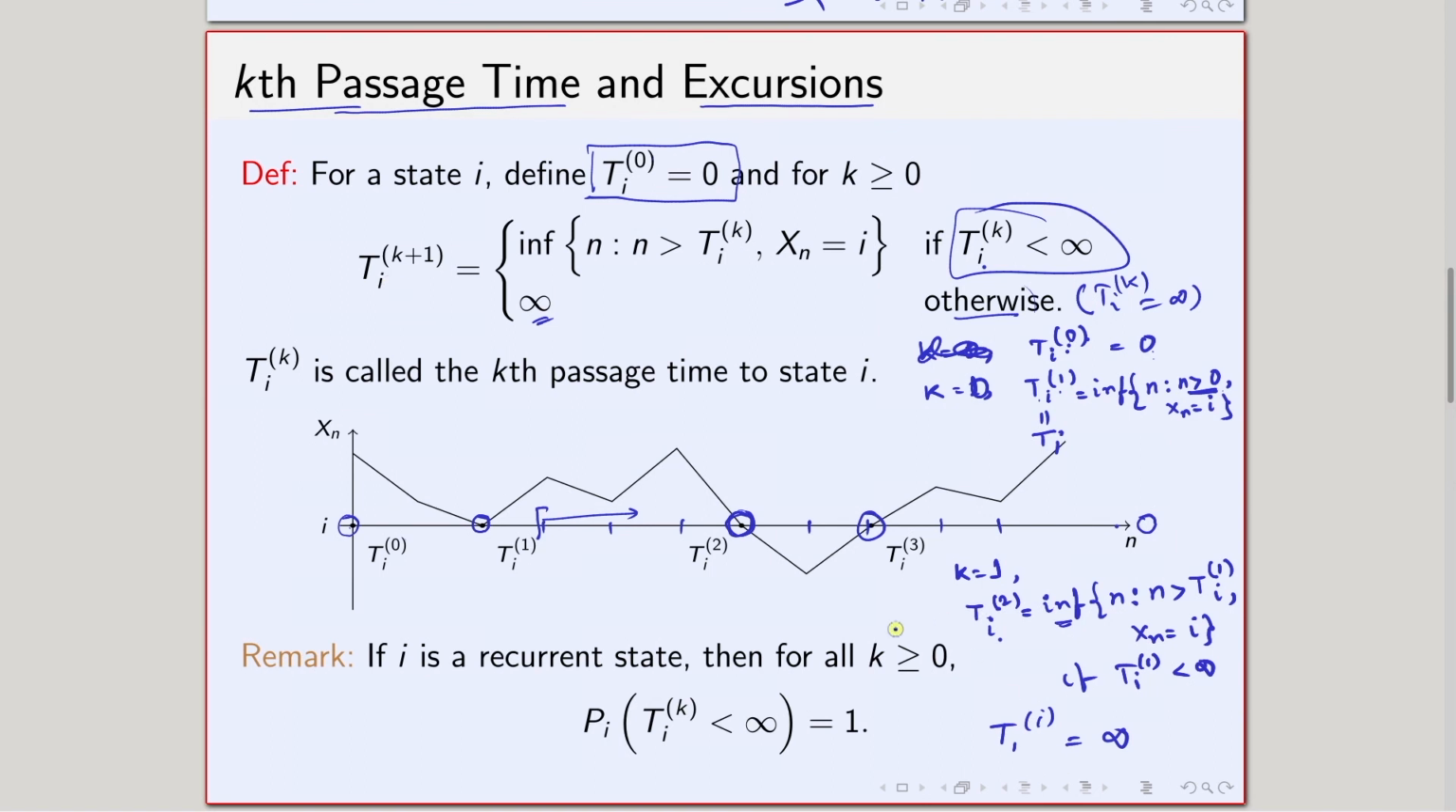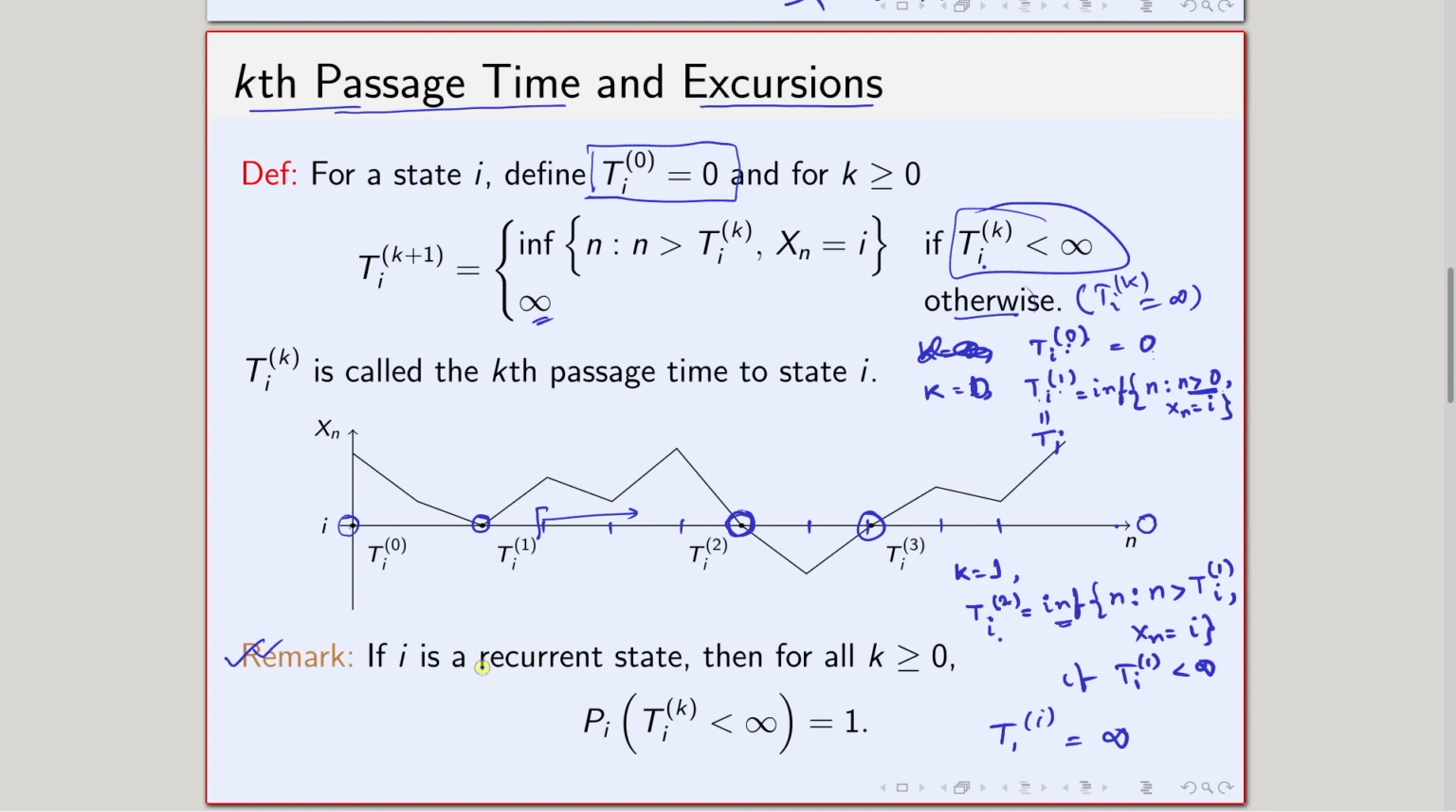Okay, so T_i^2 is the second time I visit. Similarly, T_i^3 is the third time the state i is visited, T_i^4 is the fourth time the state i is visited, and so on and so forth. So the kth passage time is nothing but the time of the kth visit of the state i. Now let us proceed and see that remark.